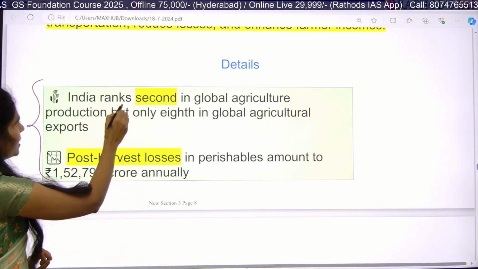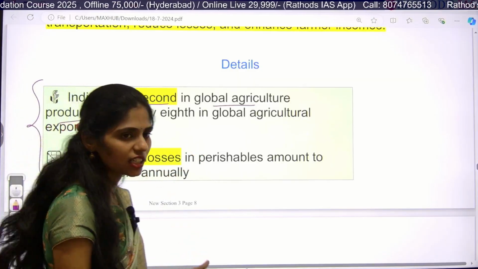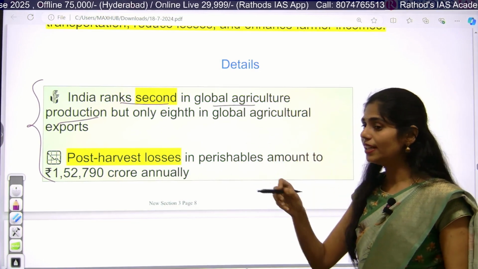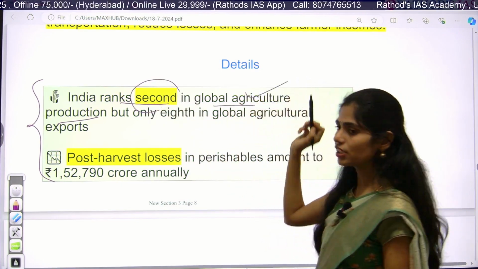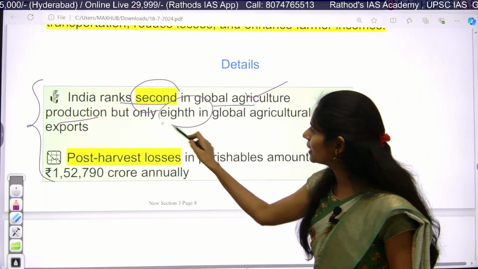India ranks second in global agriculture production and 8th in global agriculture exports. That means in the world, India is second in production, but in exports our rank is 8th.